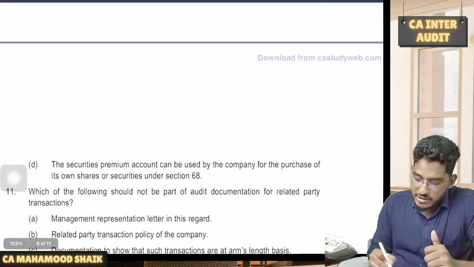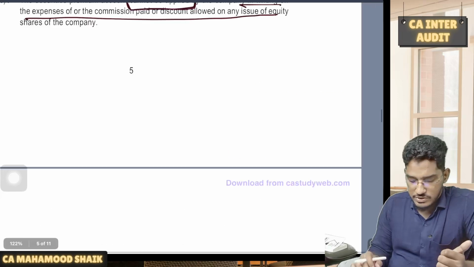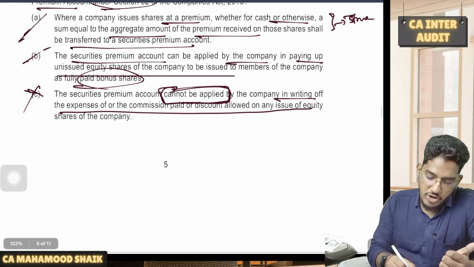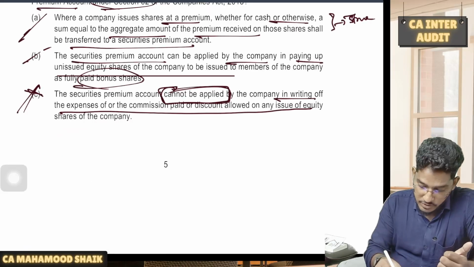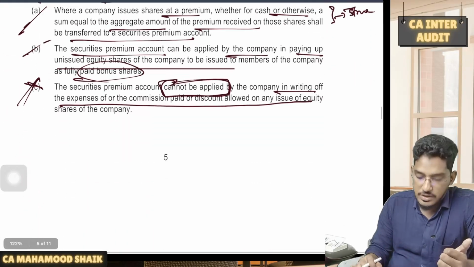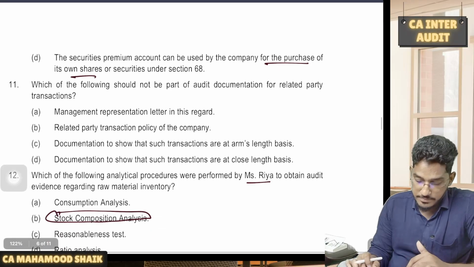Next one. The securities premium can be used by the company for the purchase of its own shares. For buyback, yes, they can use it. So which is the inappropriate option? Option C is the incorrect option. That's what they are trying to say here. So the 10th one is option C. Securities premium can be used for writing off of the preliminary expenses.